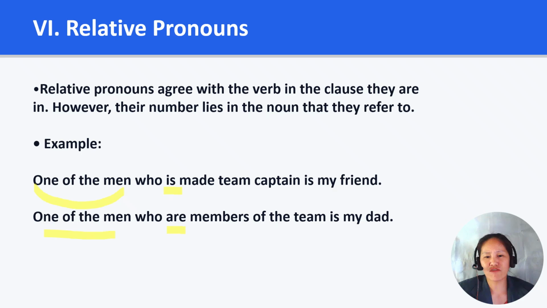Remember that the main verb still agrees with the main subject. Since the main subject in both sentences is one, the main verb is is. In both examples, always identify the antecedent of the relative pronoun before choosing the correct verb.